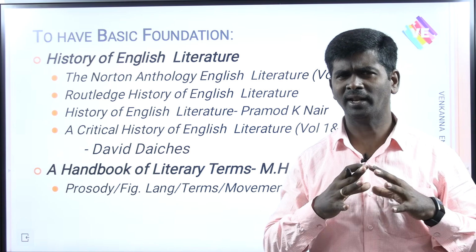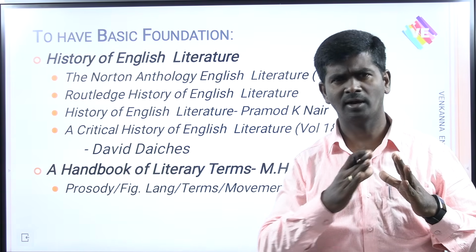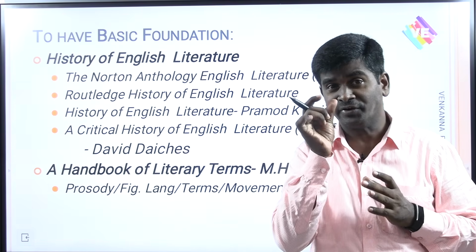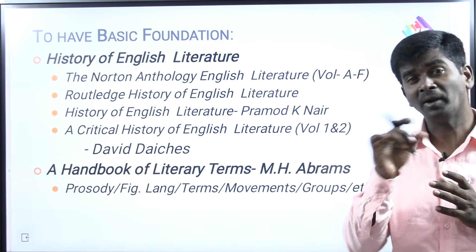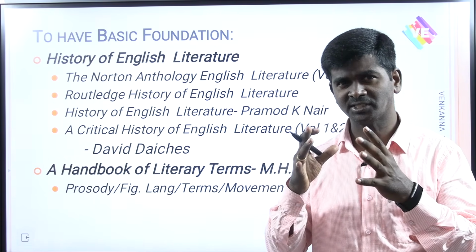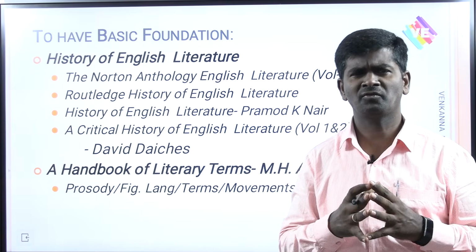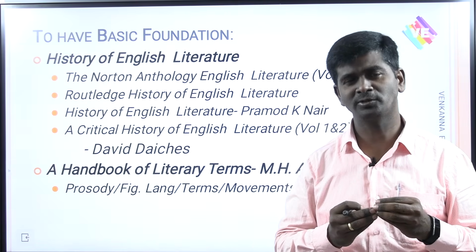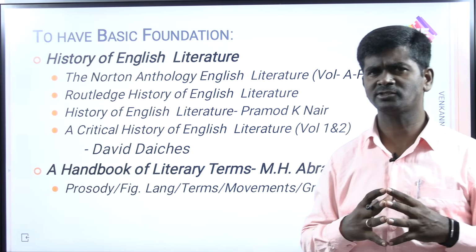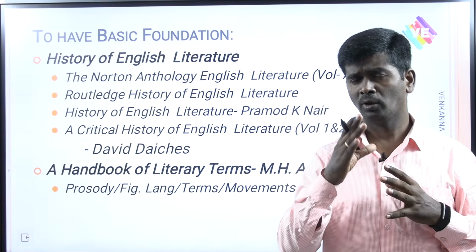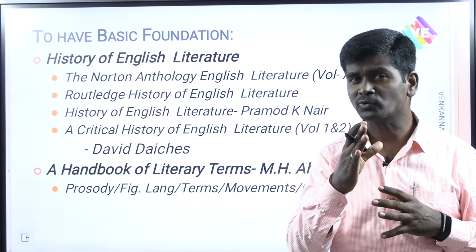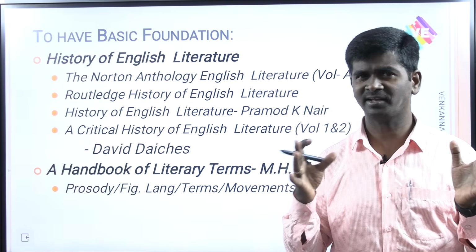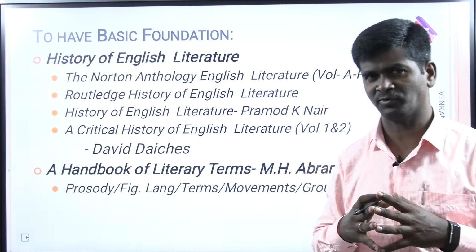Very wonderful, very nice. Next, it is according to the period. You can add the Norton Anthology's introductions to different periods and focus on different authors from the Norton Anthology. Very wonderful, you will enjoy reading, and those introductions are worth reading. With regard to A Critical History of English Literature by David Daiches, this book is so useful when you focus on only the Romantic period, Victorian period and modern period. Volume 2 is very important for you.